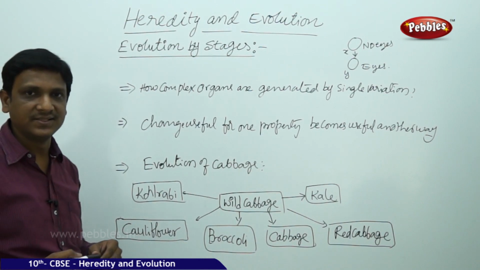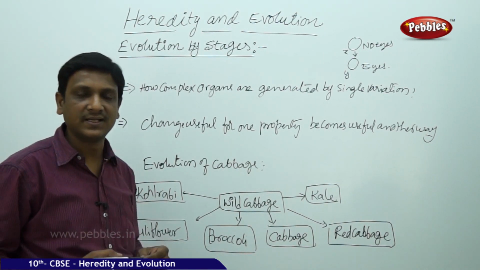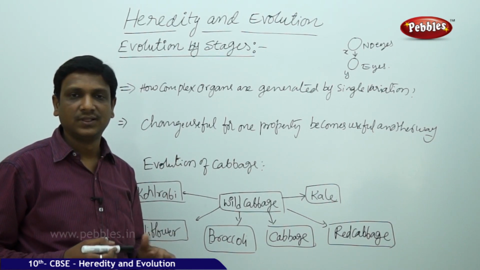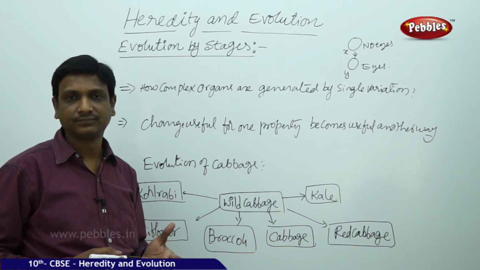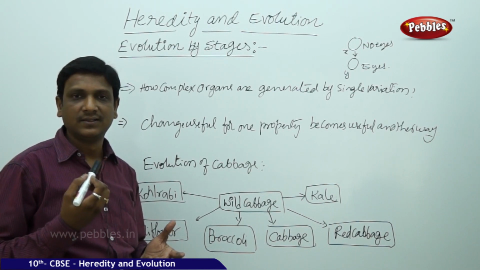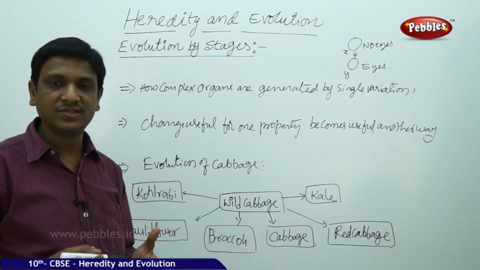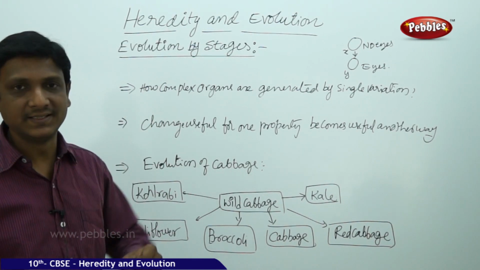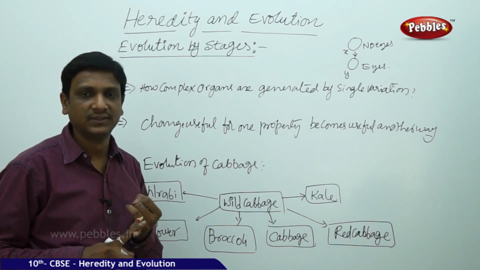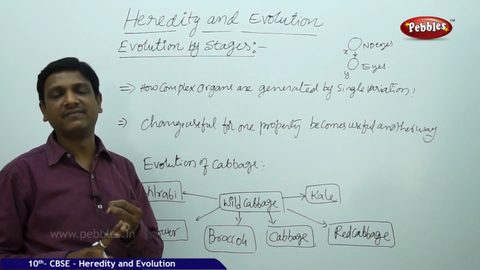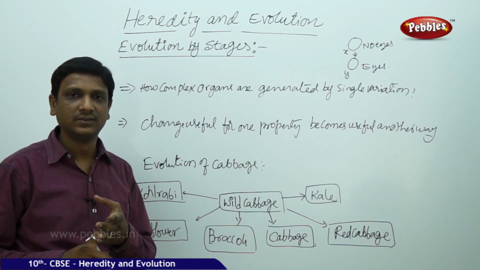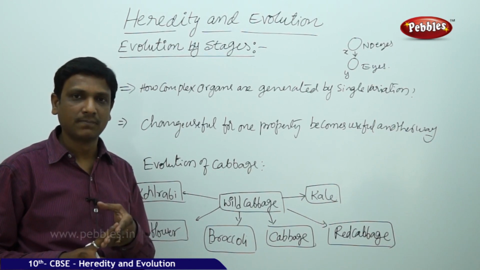We can understand this. You can see different species. You see the fishes, you see the reptiles, birds, mammals. All these four have a heart to pump the blood. Fish is having a heart, reptiles are having a heart, birds are having a heart, humans are having a heart. But what is the difference?